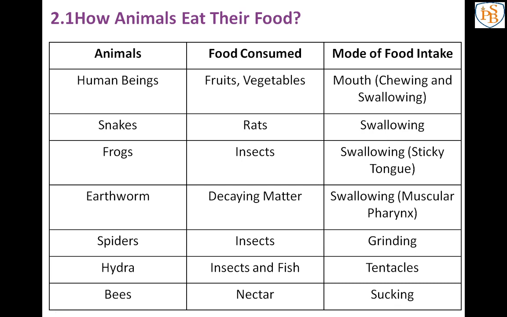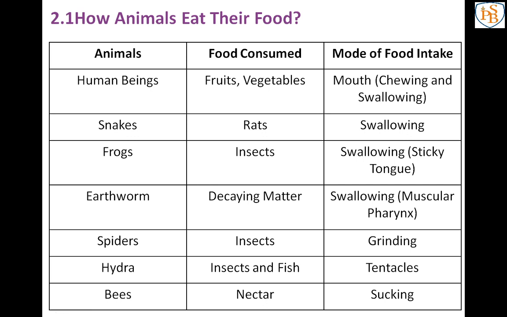Understood? Next one are frogs. So frogs' food are insects. Same as a snake, they are swallowing the insects with the help of their sticky tongue. Have you seen how the frogs are eating the insects? Yes, with the help of that tongue. Next one is earthworm, that friend of farmer. So earthworm is eating the decaying matter.